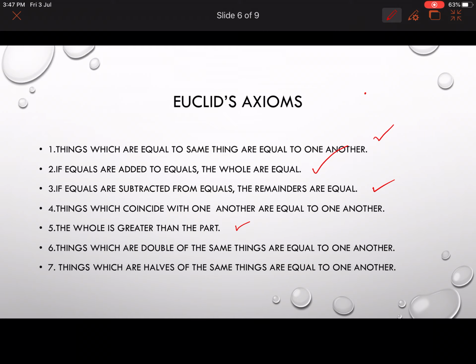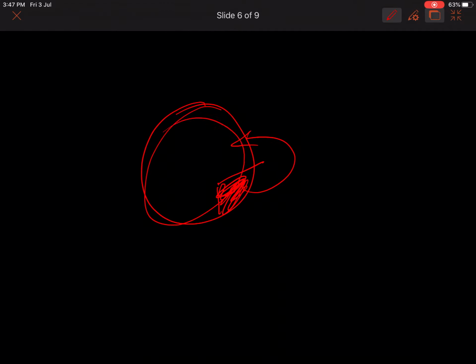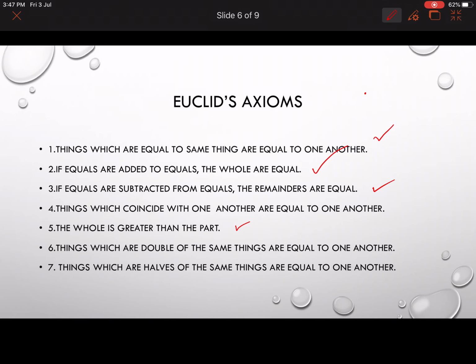The whole is greater than the part. It is obvious here also. If you take a small circle and cut it into parts, this part will always be smaller than the whole. Like a page is always less than a book, isn't it? Because it is a part of the book.